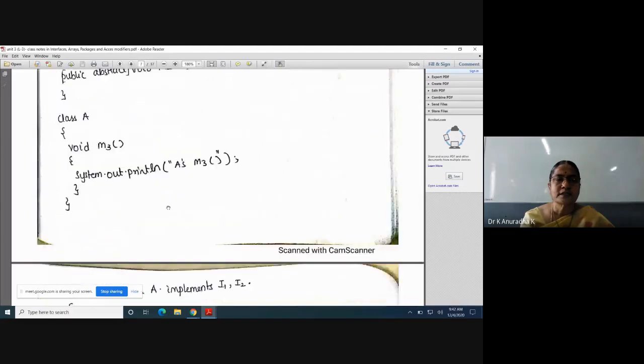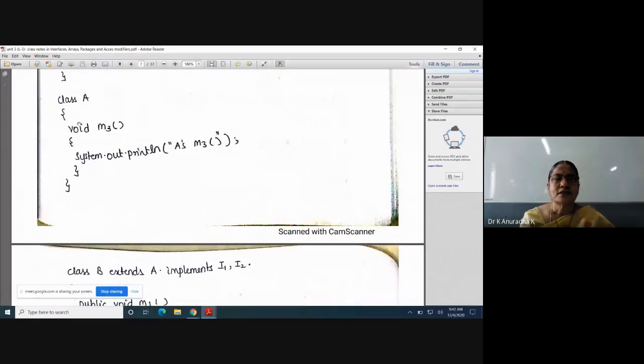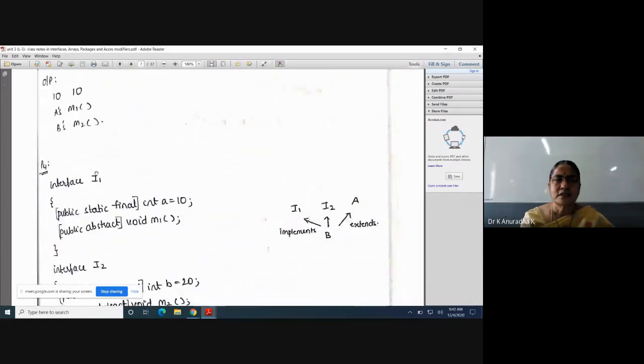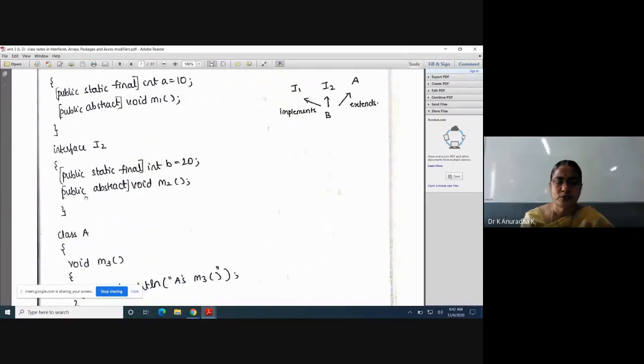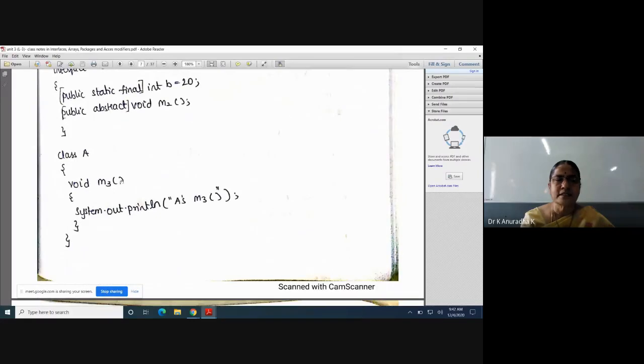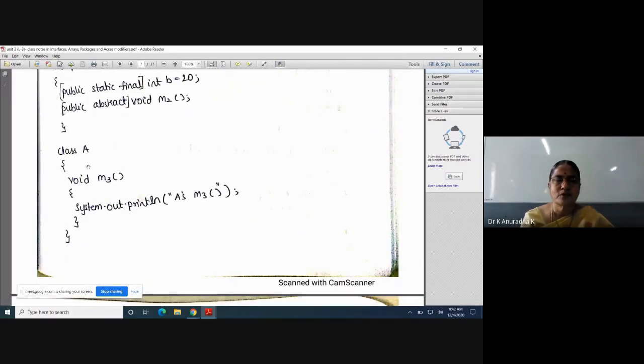Okay. Next, I will write one more class, that is class A, an independent class. Inside class A, I am writing one method M3. I have given an implementation to this method M3. It is saying that it is A's M3 method. Now, if you understand the definitions of interface I1, interface I2 and class A, then with these two interfaces and this class, I will take one more class.